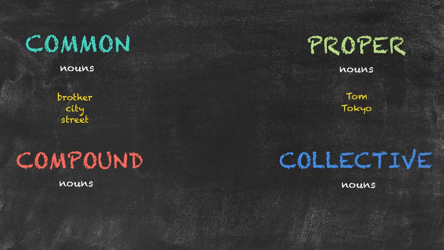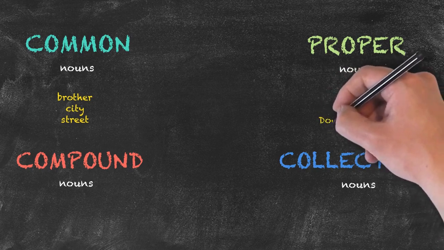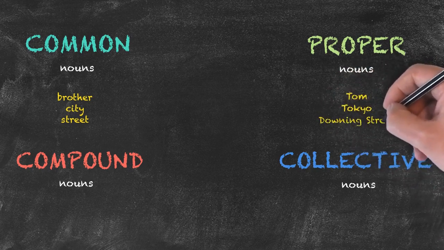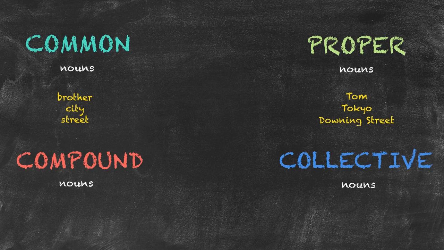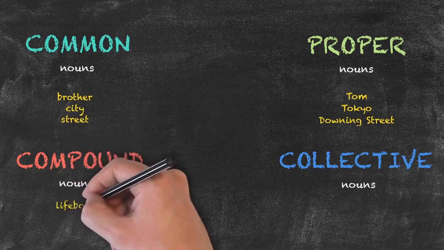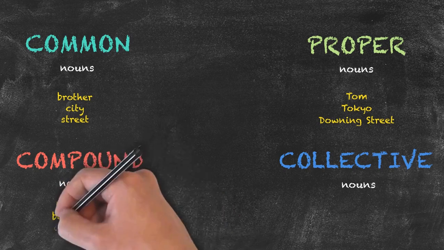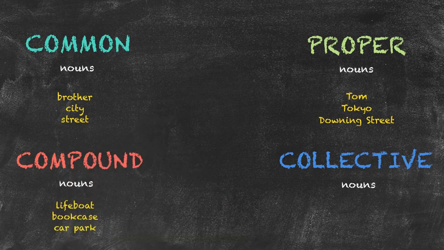You have Tokyo. Tokyo is the proper name of a city. And Downing Street. Downing needs the capital as it is the proper name of the street. We also have our compound nouns. Compound nouns put two nouns together and they're thought of as one. They can be listed as two words, a hyphenated word, or one word, such as lifeboat, bookcase, car park.